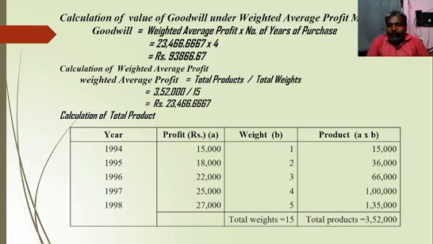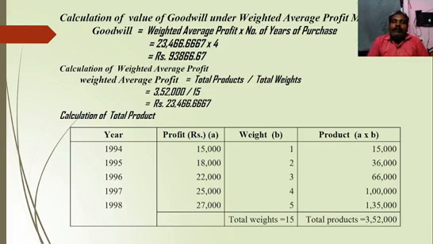So with the help of total products and total weights, we should calculate weighted average profit. So total products 3,52,000 divided by total weights 15. So we will get the value 23,466.6667. If the fraction value has the same numbers continuing, like 3.3333, you should take minimum 4 digits.